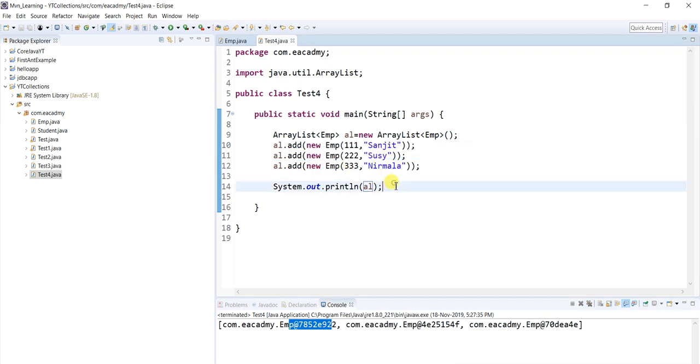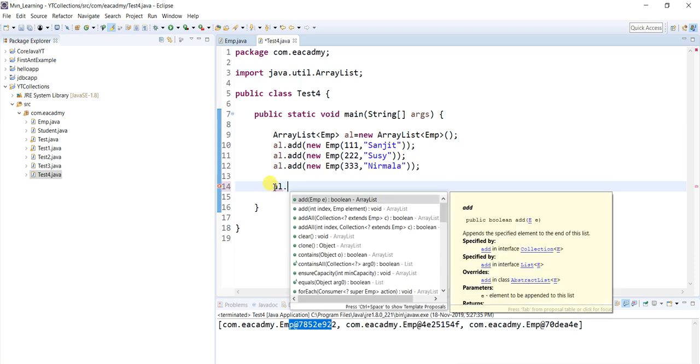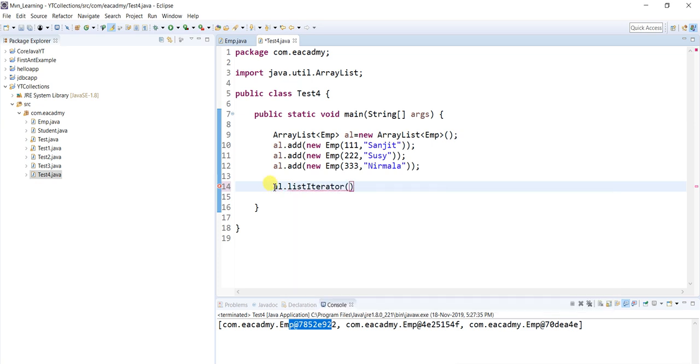How will I fetch that? So it's very easy. You have one way, I already told. There is something called instanceof, like this kind of if else you can write, or you can easily do it with the iterator. Simply what I'm going to do, I'm going to create one iterator. But array list gives you one method called list iterator, right? Array list will give you one method called list iterator. Okay, so using this list iterator you can do so. This list iterator method is going to return something called list iterator.